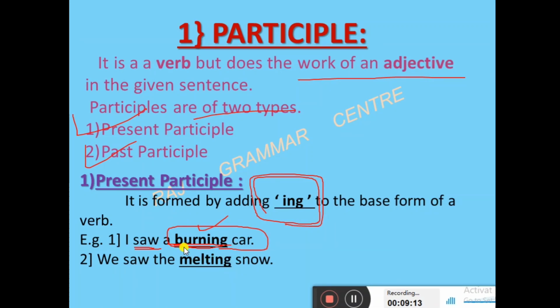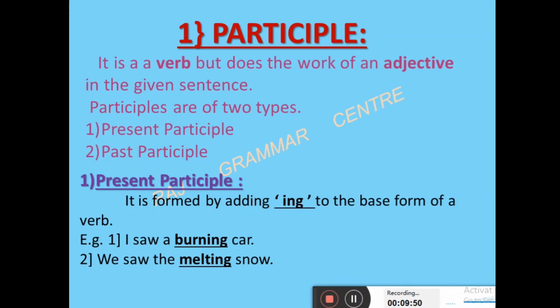Okay, like I am saying the wood was burning. The wood was burning. That is not a participle. That is a finite verb. But whenever 2 verbs are there, and the second one is along with the finite verb, the second verb, if it is used in the ing form, it is called present participle. Second example. We saw the melting snow. Here the main verb is saw and the second verb is melting. It is in ing form, therefore it is called the present participle.